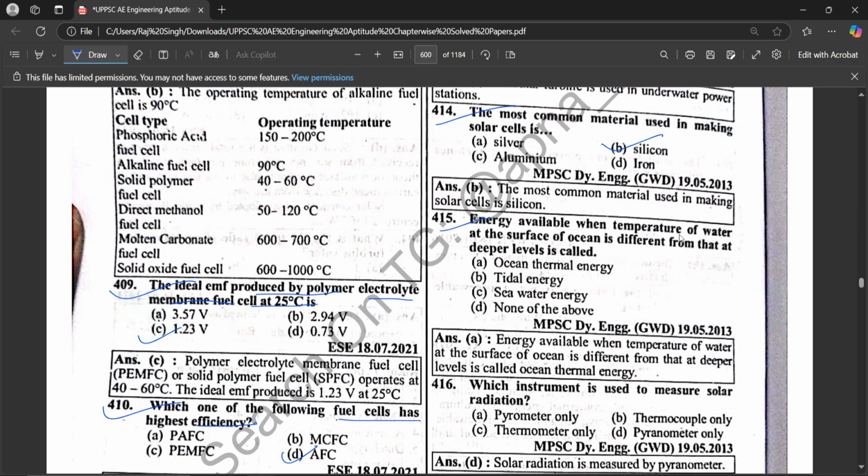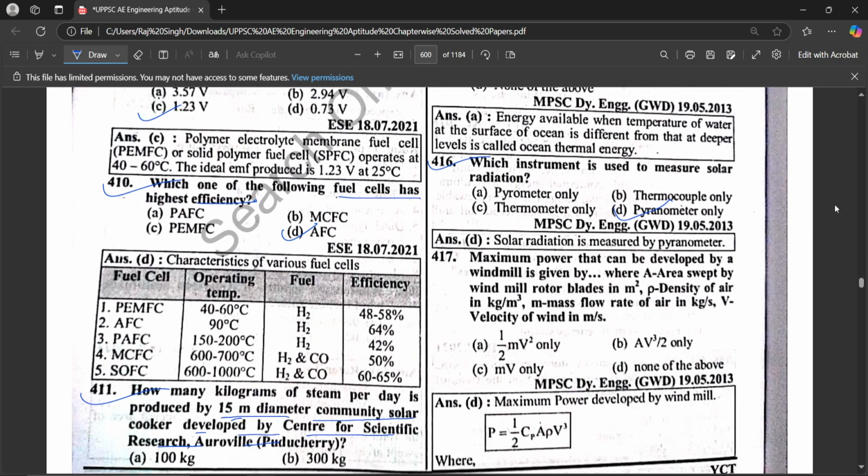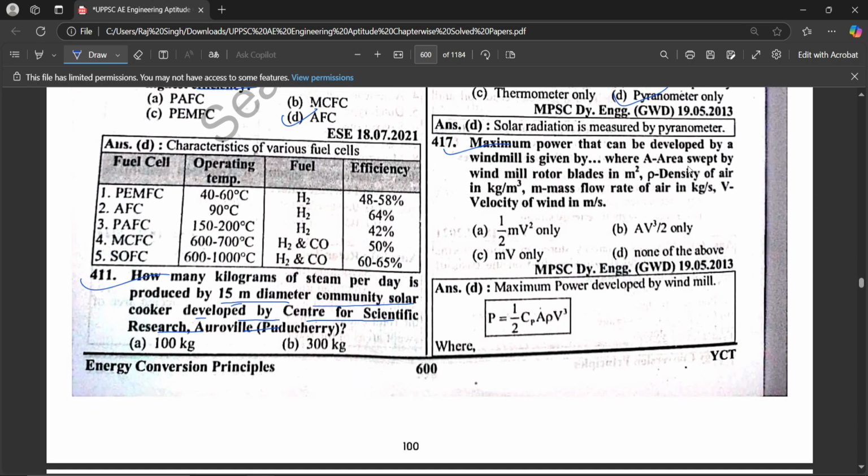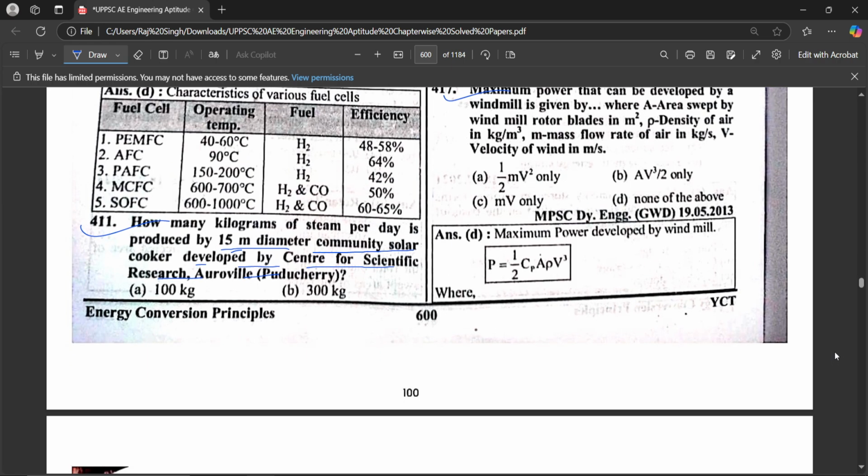Energy available when the temperature of water at the surface of the ocean is different from that at deeper levels is called ocean thermal energy. Which instrument is used to measure solar radiation? Pyranometer only. Maximum power that can be developed by a windmill is given by, where A is the area swept by the windmill rotor blade in meter square, rho is the density of air in kg per meter cube, m is the mass flow rate of air in kg per second, and v is the velocity of wind in meter per second. Hence none of them are correct, because power developed by a windmill is equal to 1/2 Cp A rho V cubed.